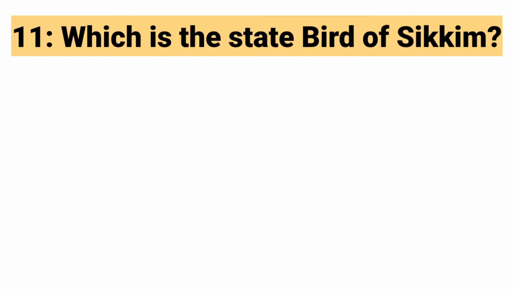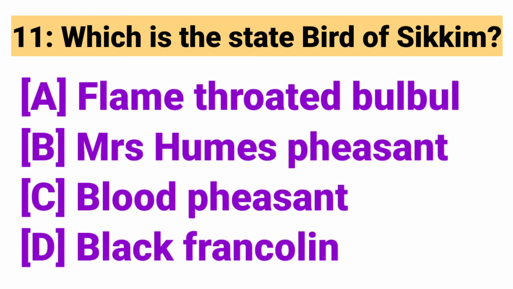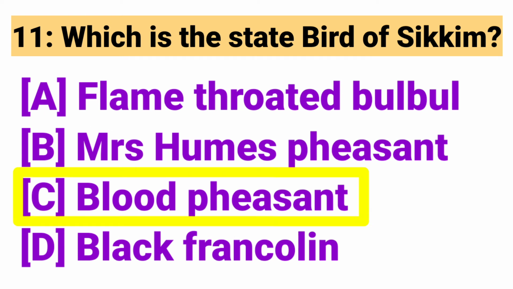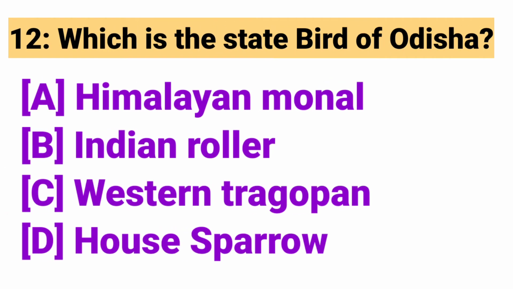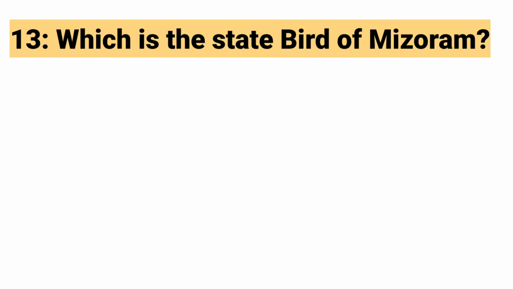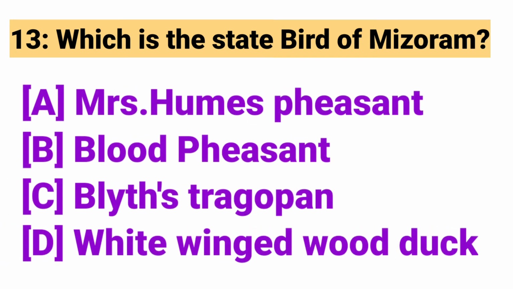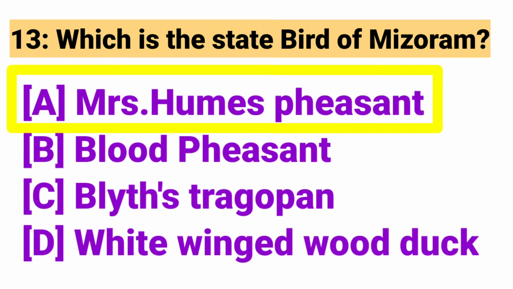Which is the state bird of Sikkim? Answer: Blood pheasant. Which is the state bird of Odisha? Answer: Indian roller. Which is the state bird of Mizoram? Answer: Mrs. Hume's pheasant.